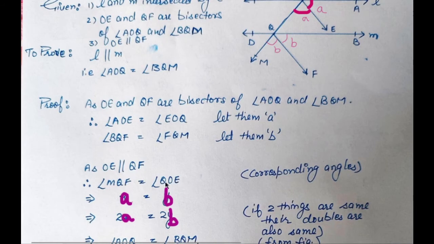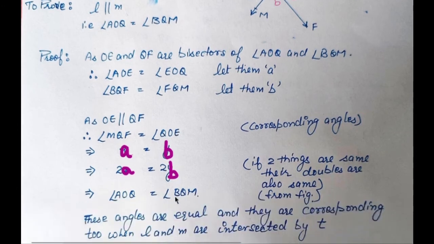They are corresponding, and so we proved these two are corresponding, which implies A equals B. How you can say from figure or from here, whatever, because MQF is A and QOE is B. So A equals B, which implies 2A equals 2B.